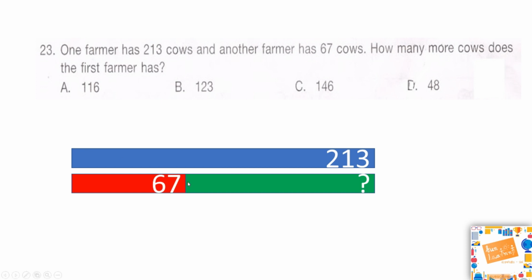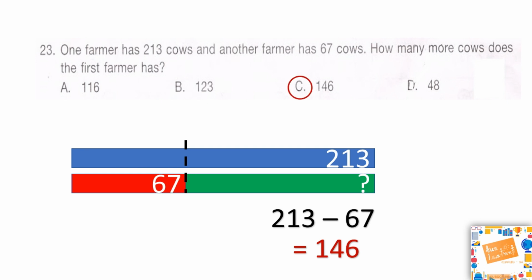So this extra bit in green is what we need to find. Hence, we should remove 67 from 213 to get this green bit. So, 213 minus 67, if you work it out, will give you the answer as 146. Hence, your correct answer is option C, 146.